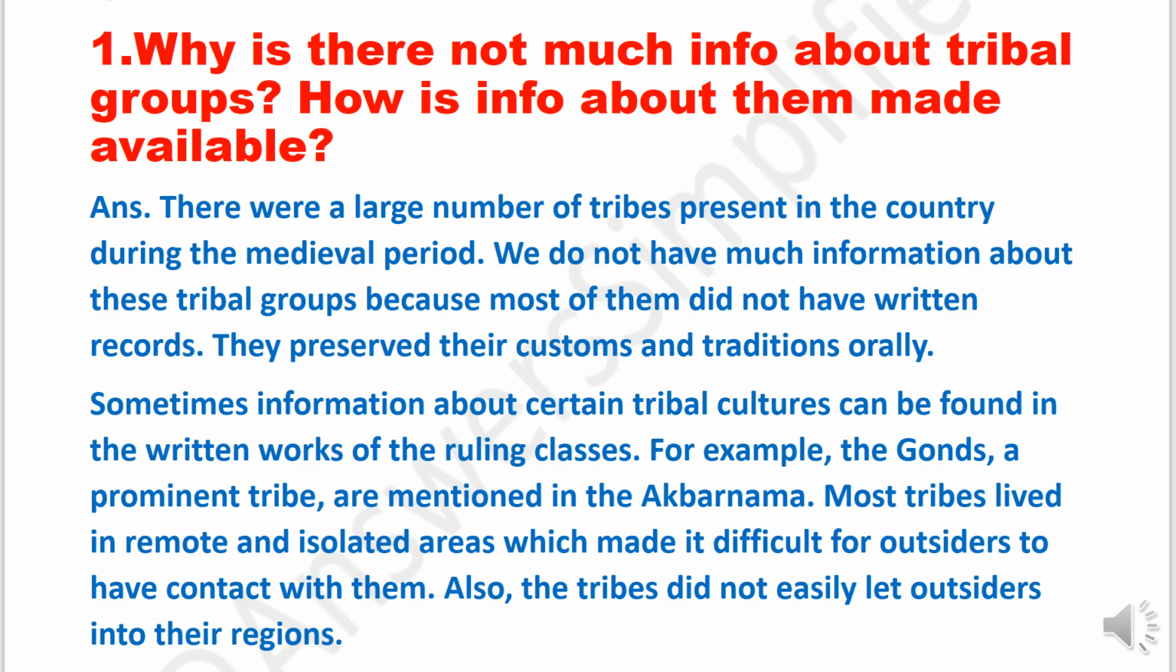Answer, there were a large number of tribes present in the country during the medieval period. We do not have much information about these tribal groups because most of them did not have written records. They preserved their customs and traditions orally. Sometimes information about certain tribal cultures can be found in the written works of the ruling classes. For example, the Gonds, a prominent tribe, are mentioned in the Akbarnama.